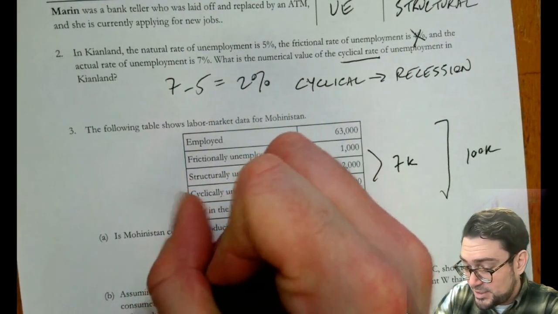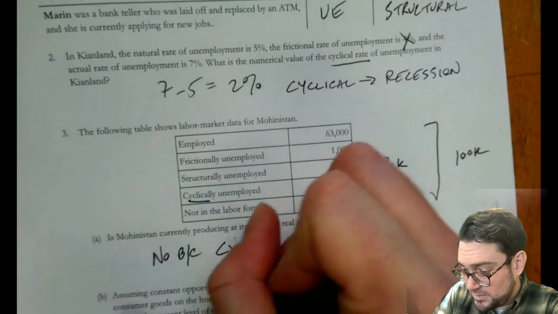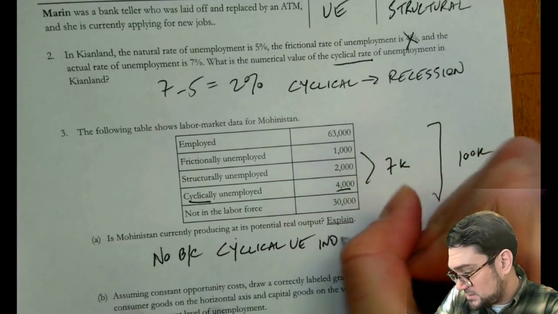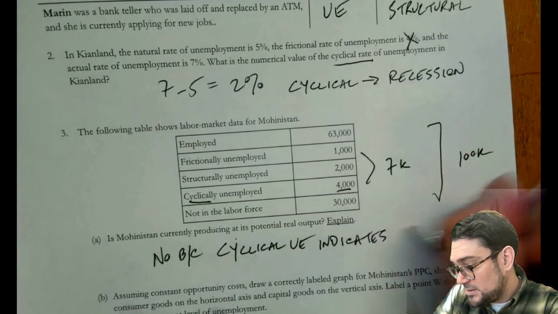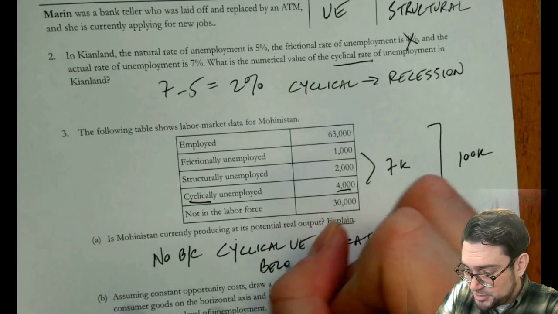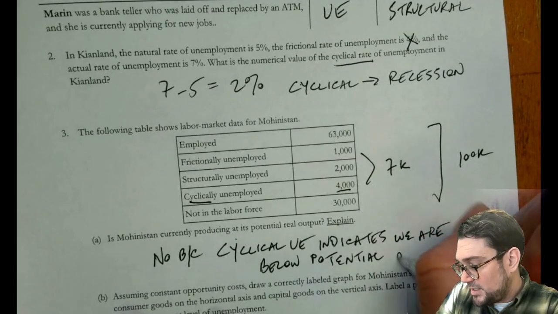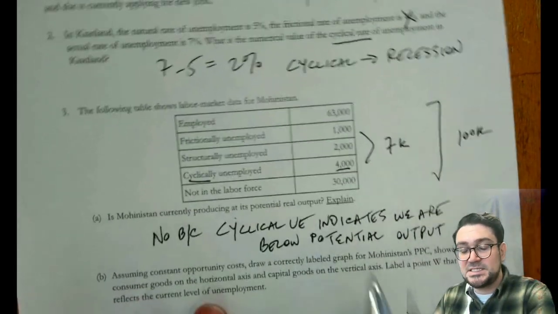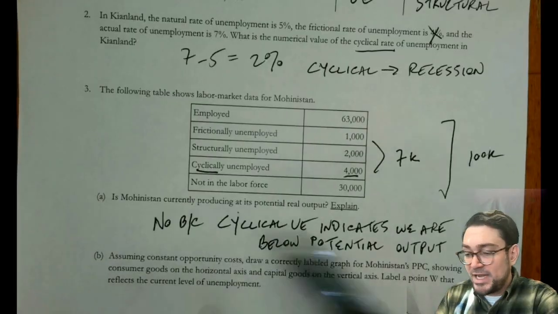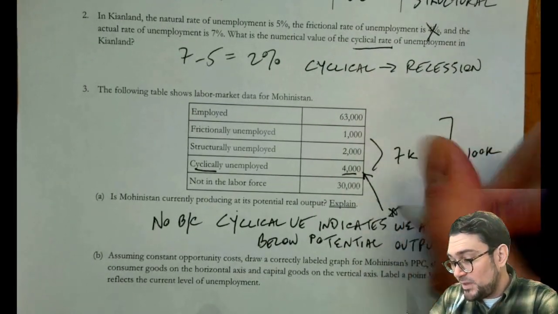No, we can say no, because cyclical unemployment indicates we are below potential output. And that's how we would phrase it, to say we're below potential output. It means that we are not where the natural rate of unemployment is, right? So it's the existence of these people that is the thing.